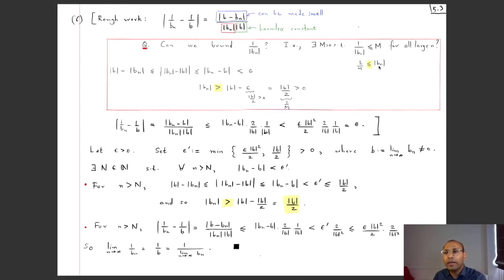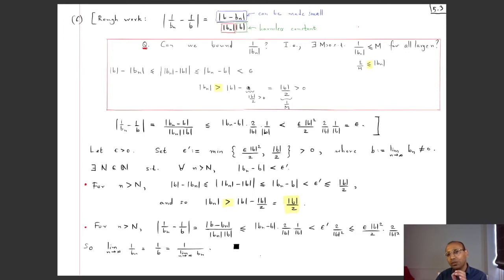Well, what comes to mind, where mod Bn comes by itself with arbitrary signs, is in the reverse triangle inequality, because we know that this is certainly bigger than or equal to mod of mod Bn minus mod B, and this is bigger than or equal to both mod Bn minus mod B and the minus of that. So you also get mod B minus mod Bn. And this latter thing is great, because you see, if I bring mod Bn over to the other side, I get something exactly resembling this. Mod Bn is bigger than or equal to something. And what's the something? Well, it's mod B minus epsilon.